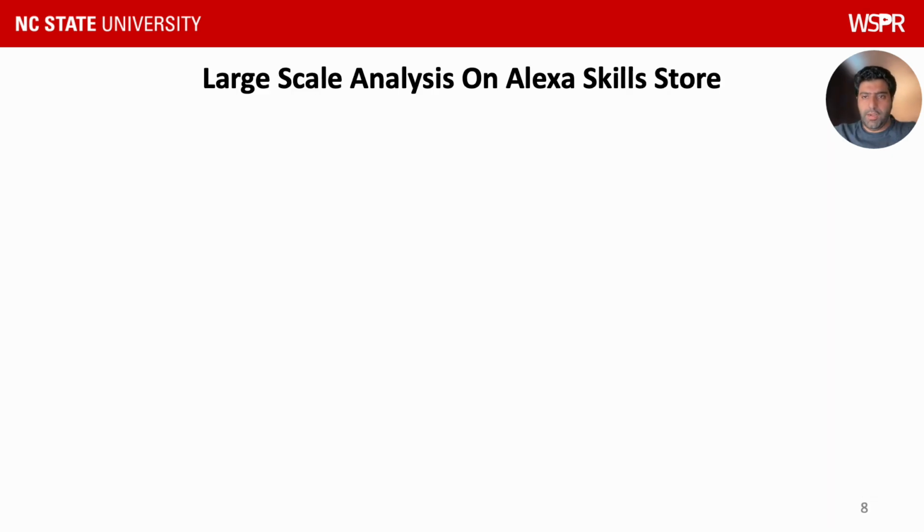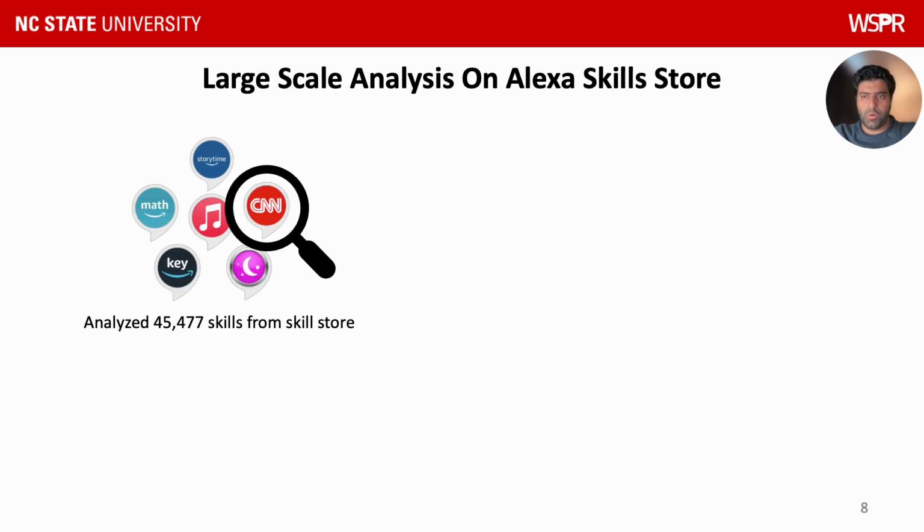We used our ad detection and compliance validation framework to conduct a large scale analysis of skills on the Alexa skill store. We conduct this analysis to determine what proportion of the skills contain any form of advertisement or promotional material and how much of that material is not compliant with Alexa's ads policy. We interacted with more than 45,000 skills on the Alexa skill store and ran our ad detection framework on those skills.